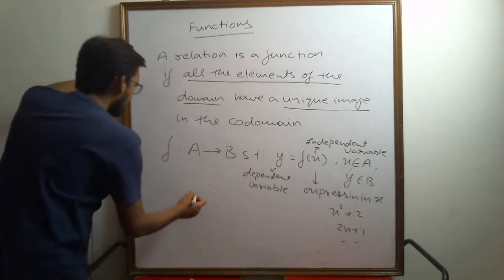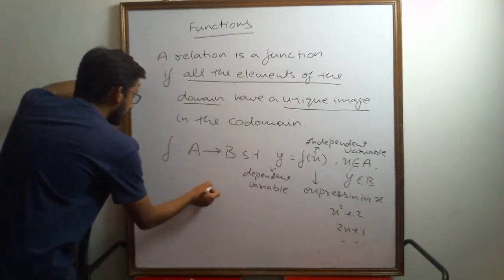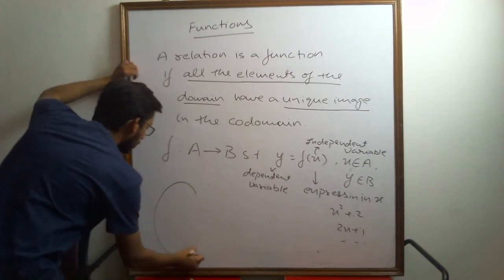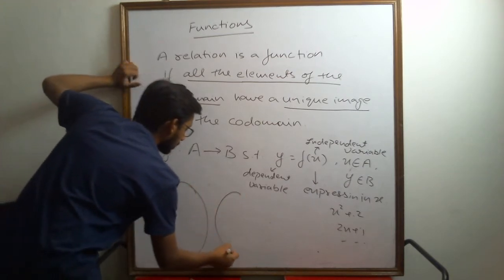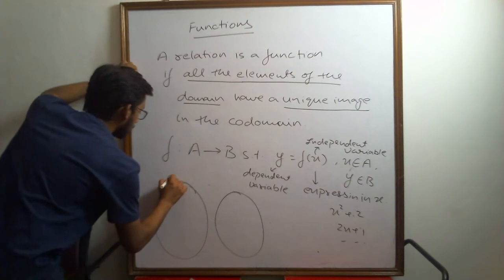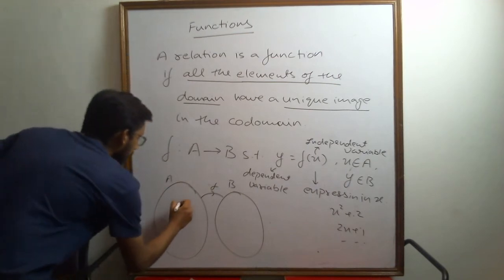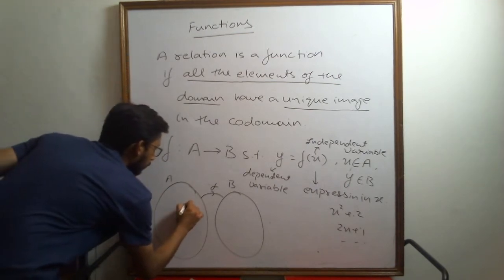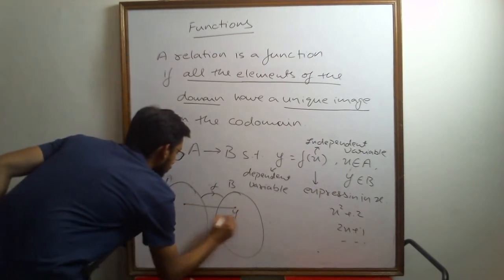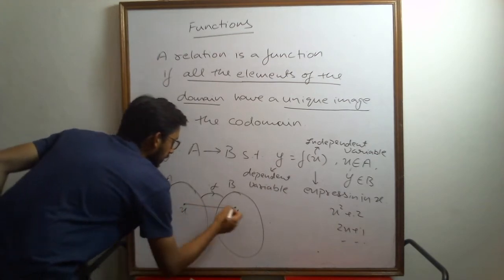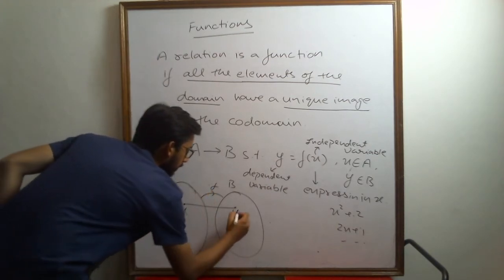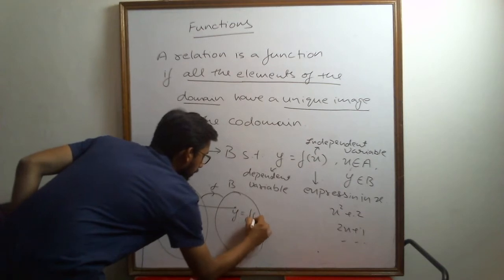If I want to visually represent this, this is set A, this is set B. I am defining a function f. x is an element of A, y is an element of B. They both are related under the function f if y is equal to f of x.